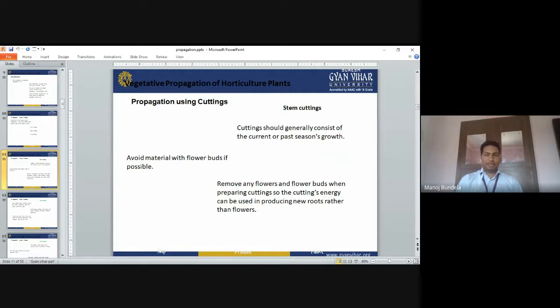Whenever we take cuttings, we have to take care that they contain no flower buds or leaves, so that the energy in the cutting is used only for root production. If buds are there, the energy will be used for the development of flowers.